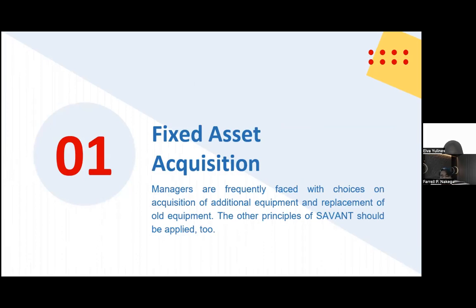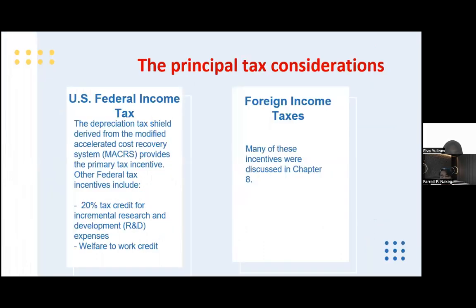The principal tax consideration. U.S. federal income tax. The depreciation tax derives from the Modified Accelerated Cost Recovery System, which provides the primary tax incentive. Other federal tax incentives include a 20% tax credit for incremental research and development or R&D expense, and a welfare to work credit. Foreign income tax. Many of these incentives were discussed in Chapter 8.